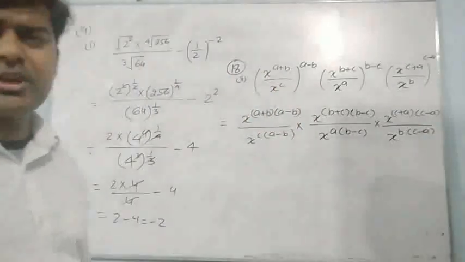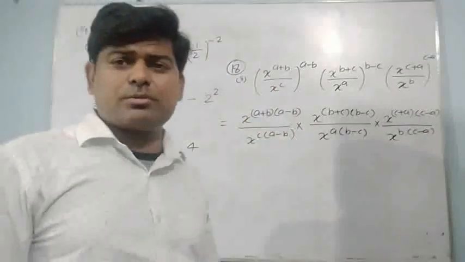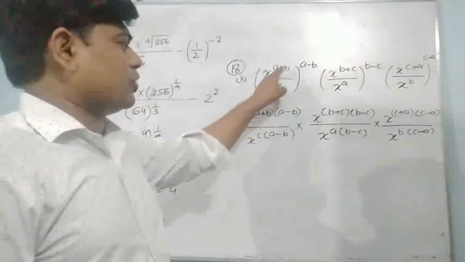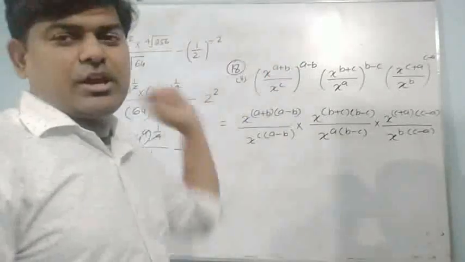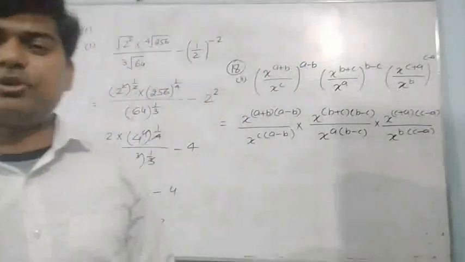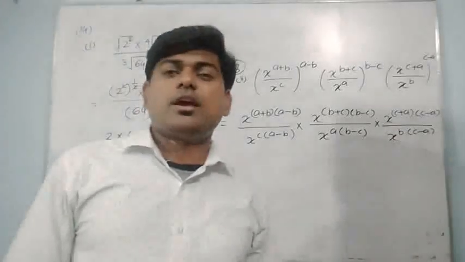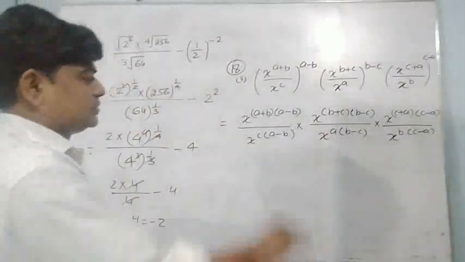Easily we can write. I don't think anything new here. All these things whatever we have learned, I told you, power to the power, then powers can be multiplied. I told you if I am having a to the power m and b to the power m, it can be written as a upon b to the power m. This one I have taken.